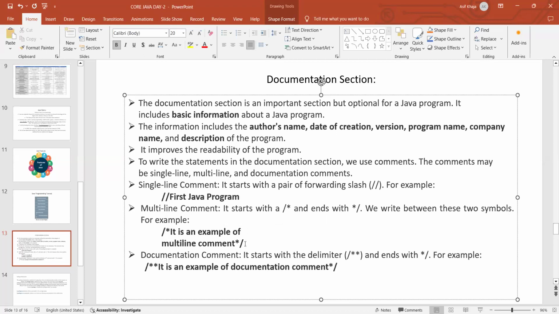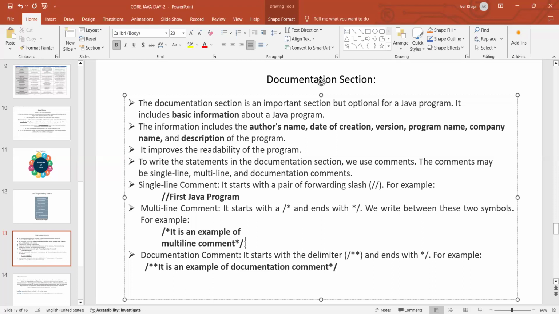It improves the readability of the program. Now if the guy who came in my place sees the code, he sees that she created this class for this bug, and he'll open that bug and see all the requirements. Now he gets some idea, okay, for this purpose we need to create this class, and now I will continue that class. Like that, he gets some readability on that code.